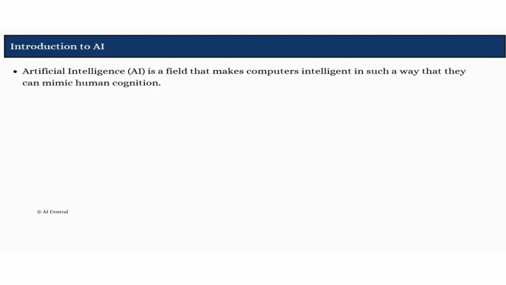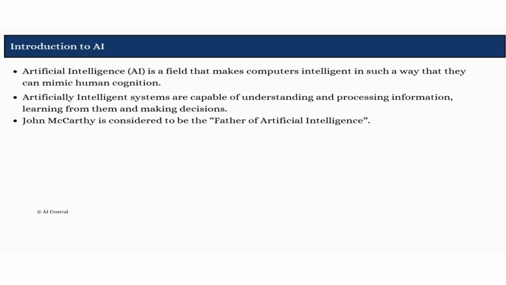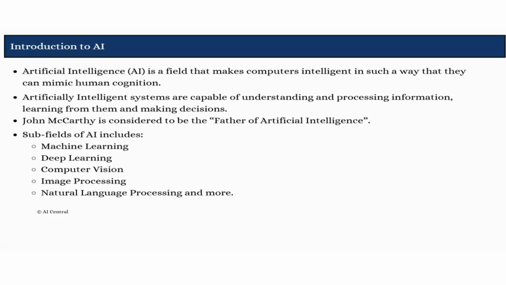Artificial intelligence is a field that makes computers intelligent in such a way that they can mimic humans' cognitive capabilities. These artificially intelligent systems are capable of understanding the information, processing it, and learning from it, and can make decisions out of it. John McCarthy is considered to be the father of artificial intelligence. Subfields of AI include machine learning, deep learning, computer vision, natural language processing, image processing, and more.